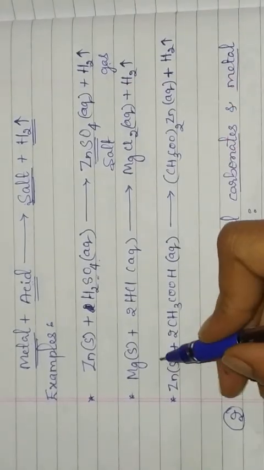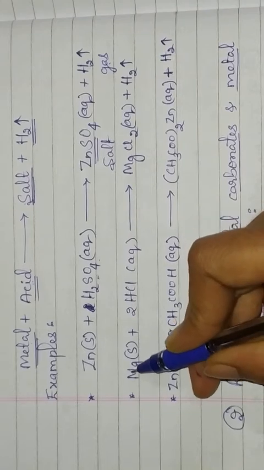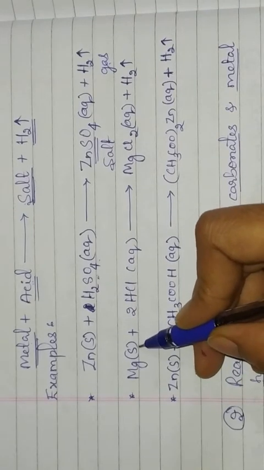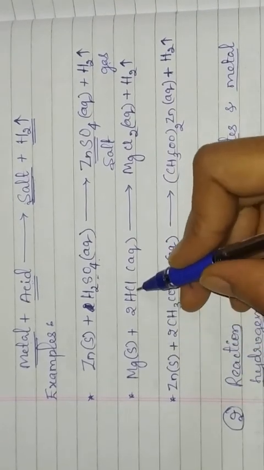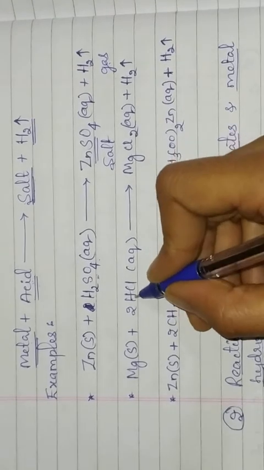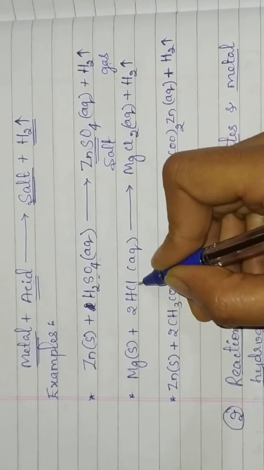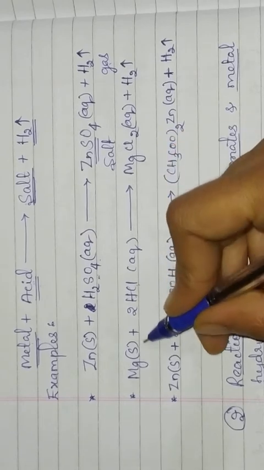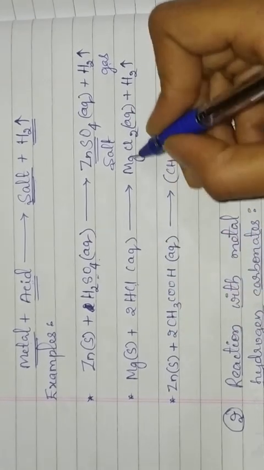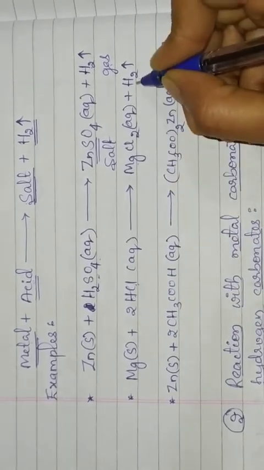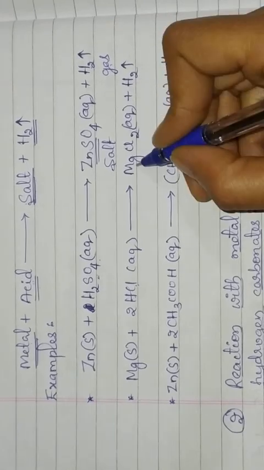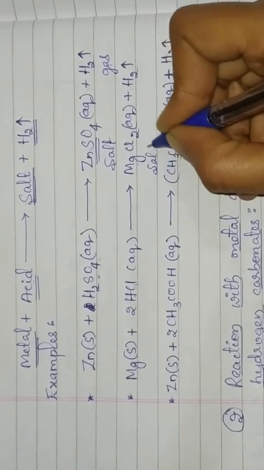So see here, this is magnesium metal. This metal reacts with hydrochloric acid. HCl is the chemical formula of hydrochloric acid. It reacts with hydrochloric acid and it forms magnesium chloride and hydrogen gas. This magnesium chloride is, again, a salt.